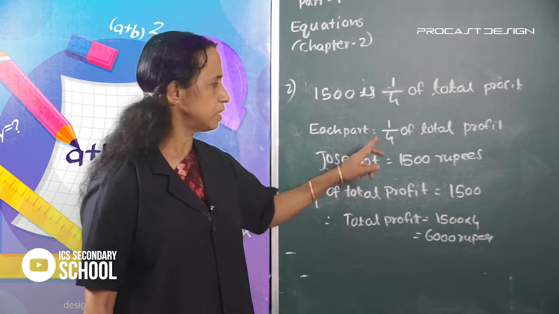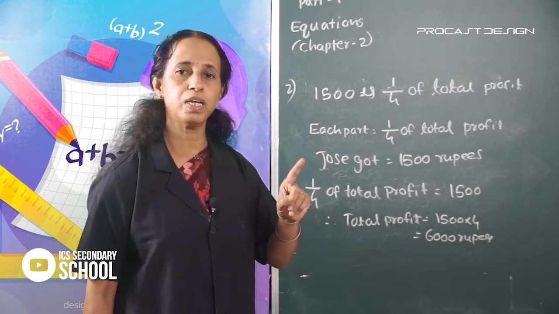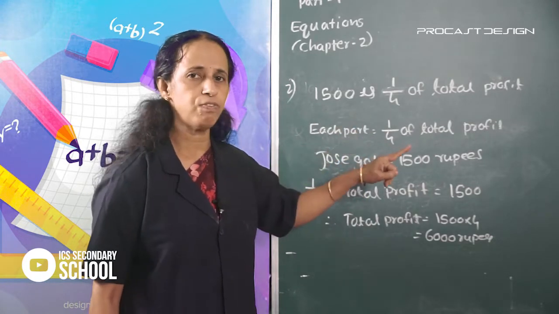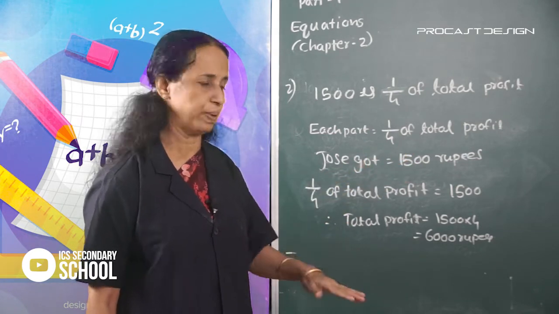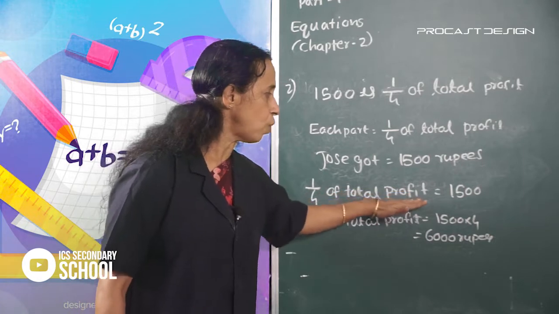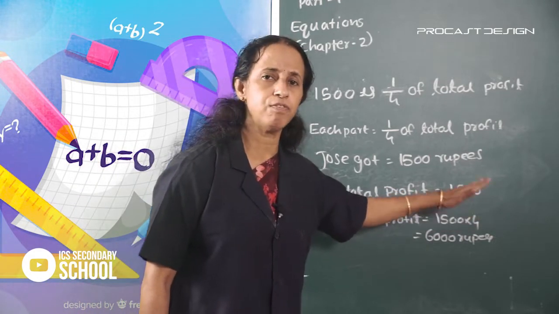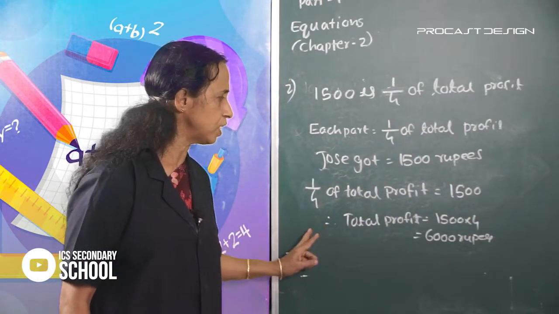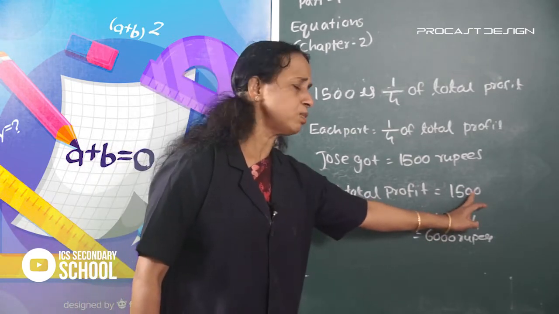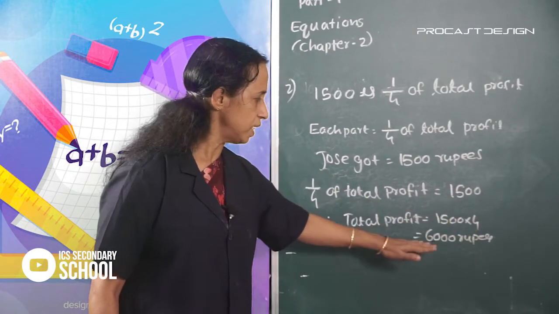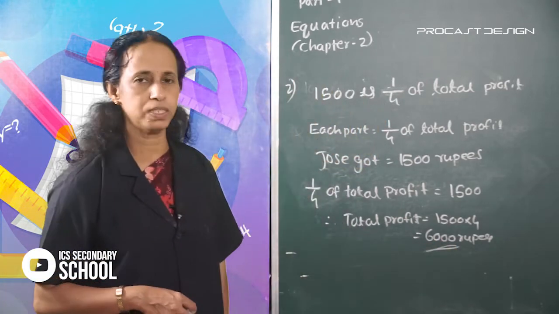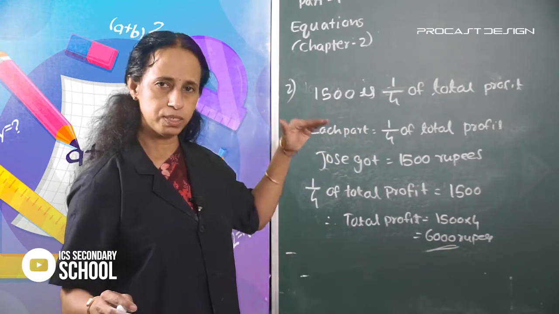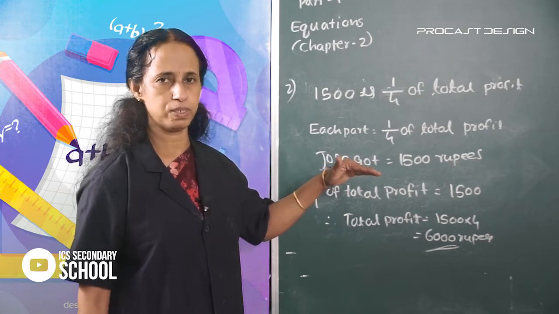Josh got 1,500 rupees, that is each part. Each part is equal to 1,500 rupees. 1 by 4 of the total profit is equal to 1,500. Total profit is equal to 1,500 into 4, which is equal to 6,000 rupees. Each got 1,500 rupees. Okay.